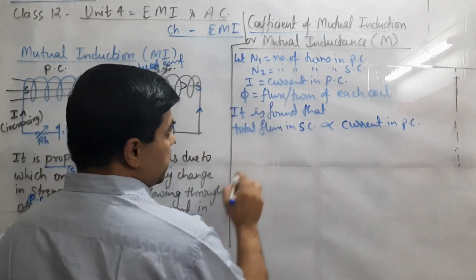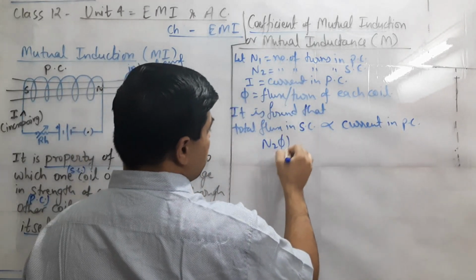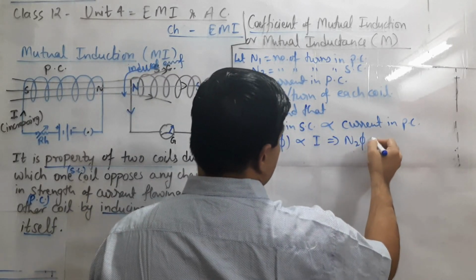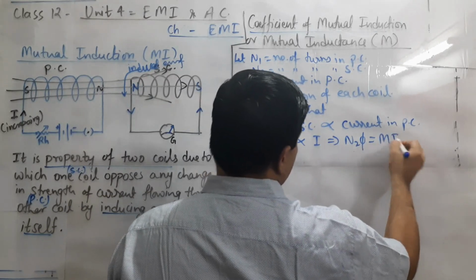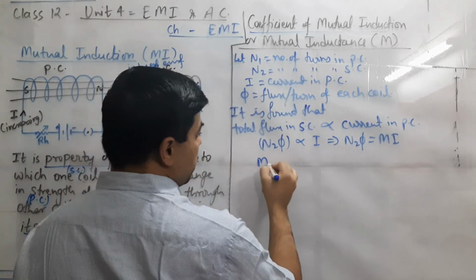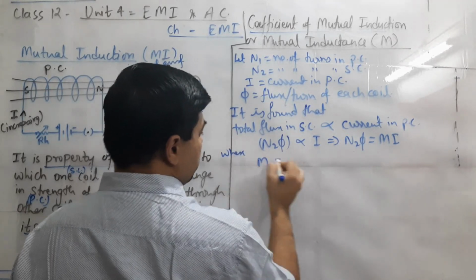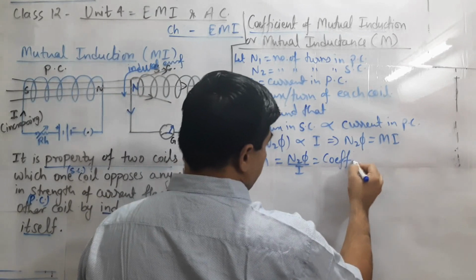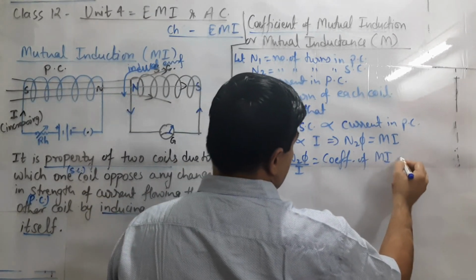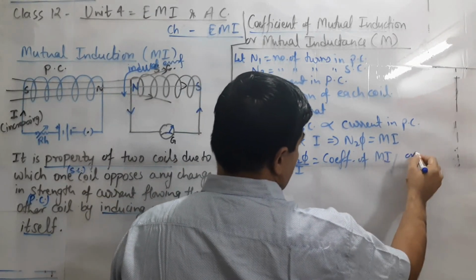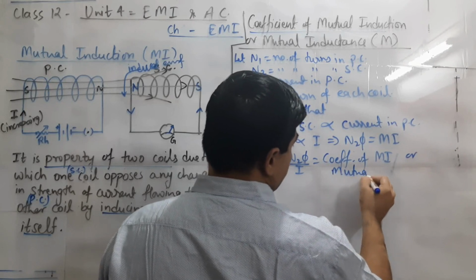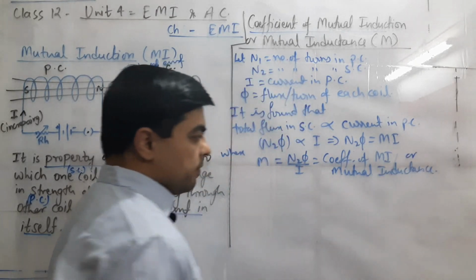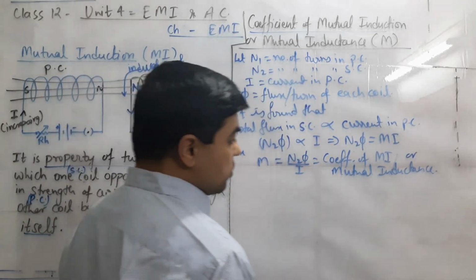So total flux of the secondary coil, N2 phi, is proportional to I, or we can write N2 phi equals a constant times I, and the term is M. Here the formula is M = N2 phi by I. This is called coefficient of mutual induction, or mutual inductance. Using this formula we can find the expression for induced EMF also.